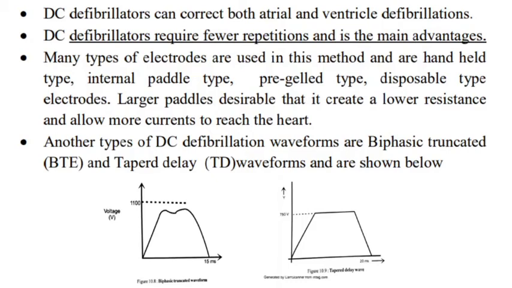So other types of DC defibrillation are biphasic, truncated and tapered delay waveforms, which are shown in the figure. These are the waveforms and shapes.